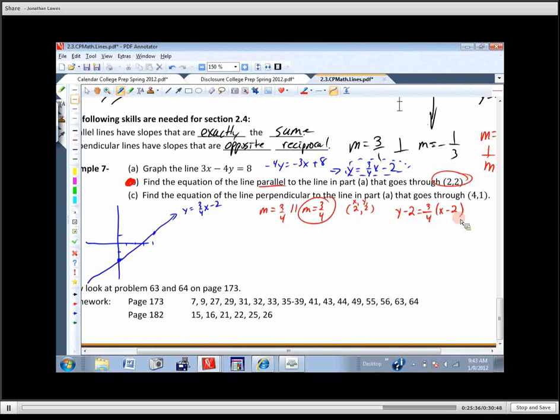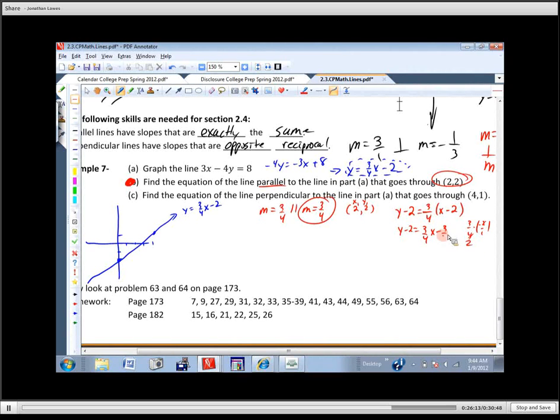I'll distribute through here. This is going to be y minus 2 equals 3/4 x, 3/4 times negative 2. Got to write that out. 3/4 times negative 2 over 1. I'm going to cancel these. That's going to be a 2 on the bottom. So that's going to be negative 3/2. And then the last thing I need to do is move the 2 over. So I'm going to add 2. So here's what I get.